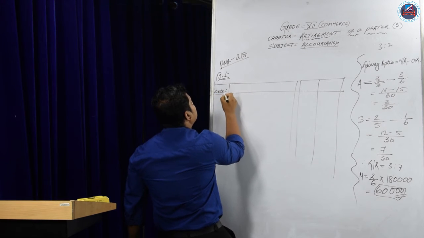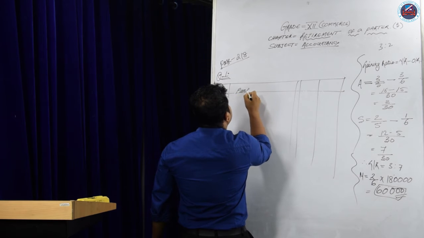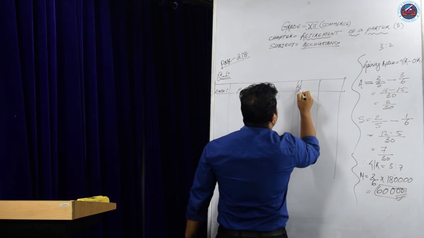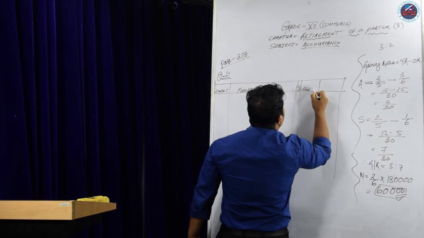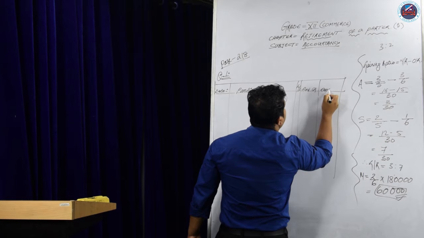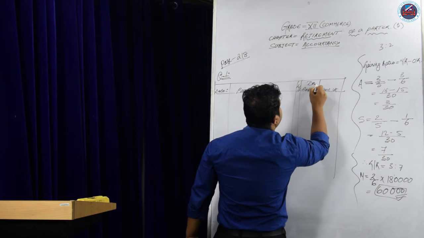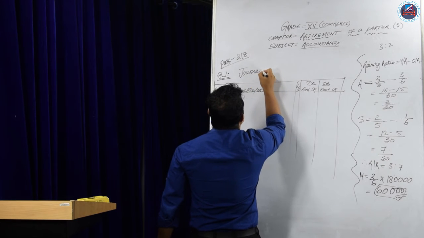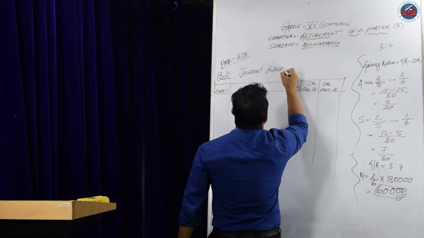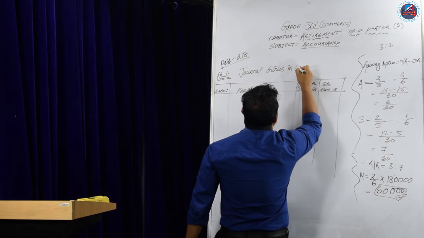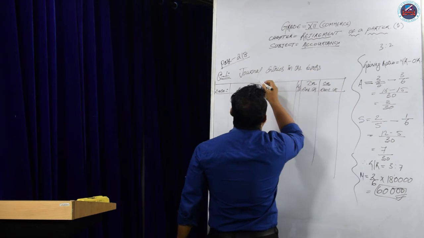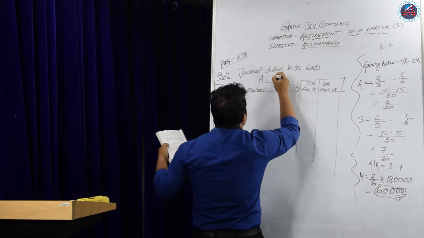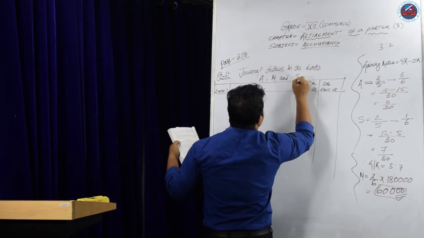Date, particulars, LF, amount in rupees, debit, credit. Journal entries in the books of the firm, in short Aparna, Manisha and Sonia.